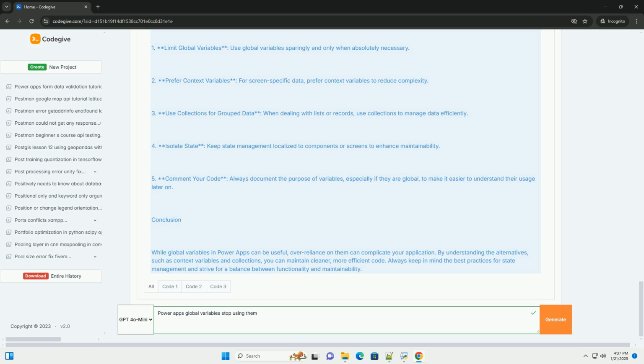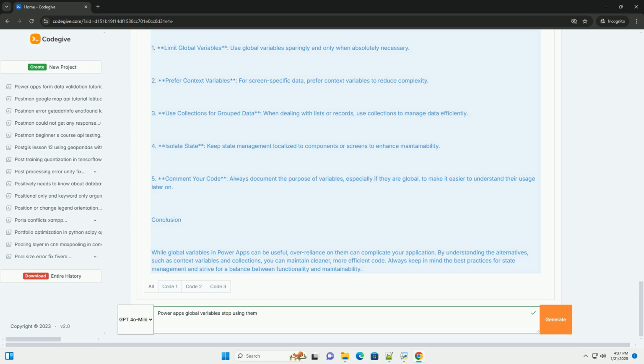4. Isolate state. Keep state management localized to components or screens to enhance maintainability. 5. Comment your code. Always document the purpose of variables, especially if they are global, to make it easier to understand their usage later on.